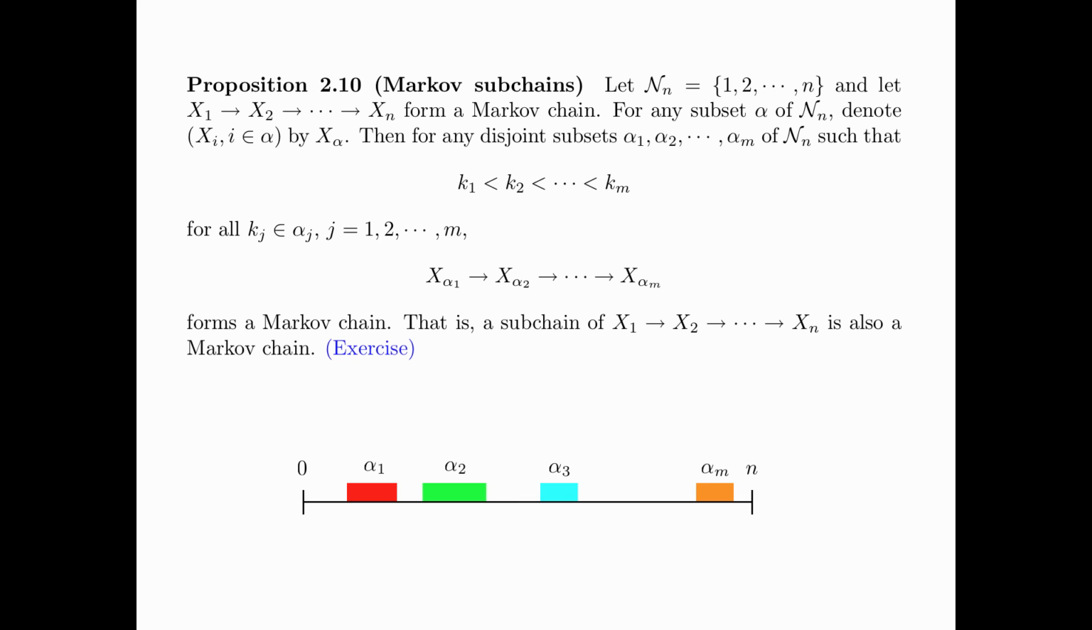The condition that these disjoint subsets alpha 1, alpha 2 up to alpha m need to satisfy is illustrated in this figure. If this condition is satisfied, then we have the Markov chain X_alpha1, X_alpha2 up to X_alpha m.